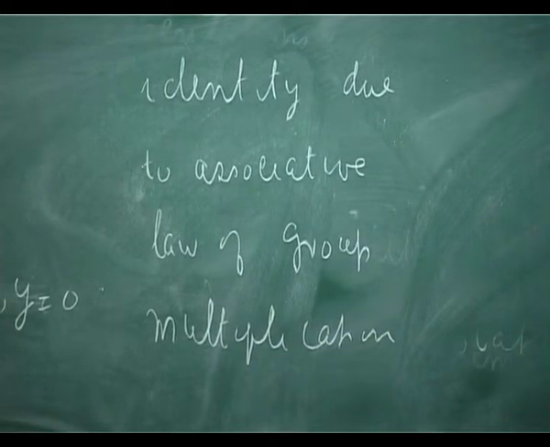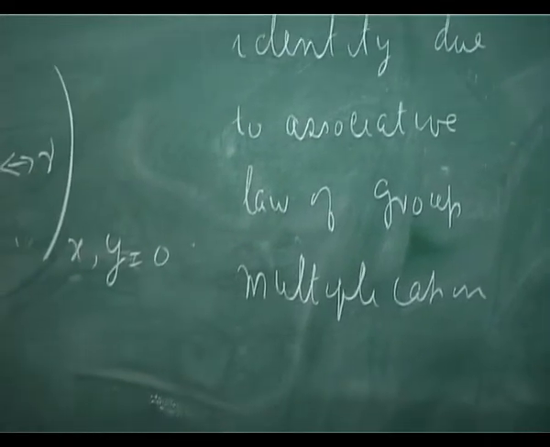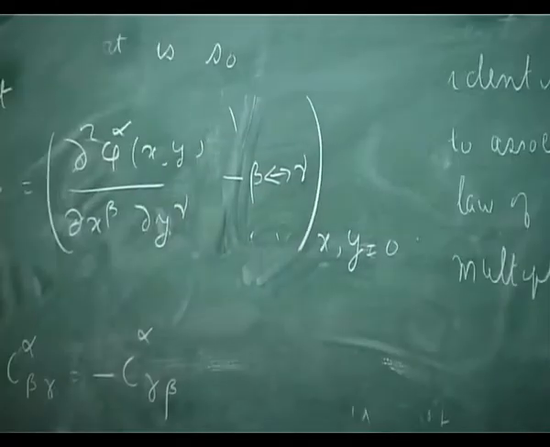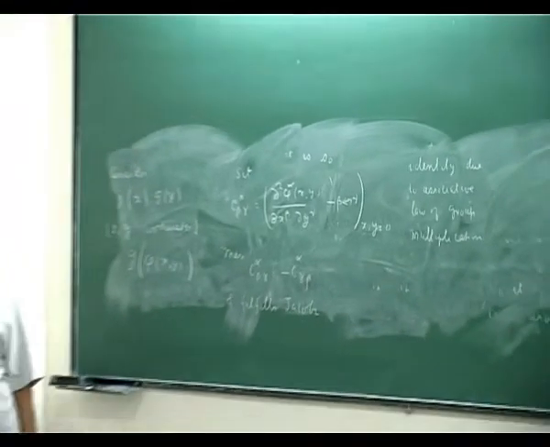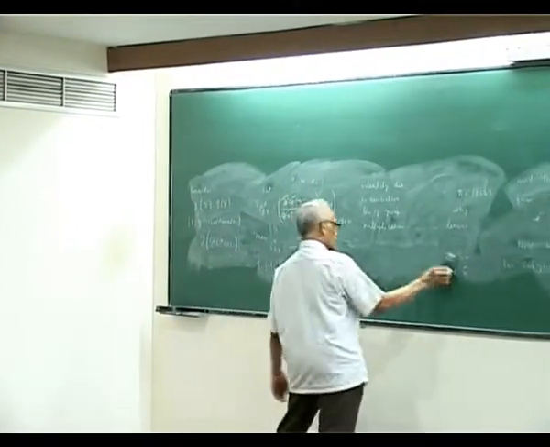That is, you write g of x, g of y, g of z, three of them, and put brackets in different ways, you get an identity of the phi's. By differentiating it, you will get this equation. Okay. The proof is not long, but you need patience, like this kind of proof.